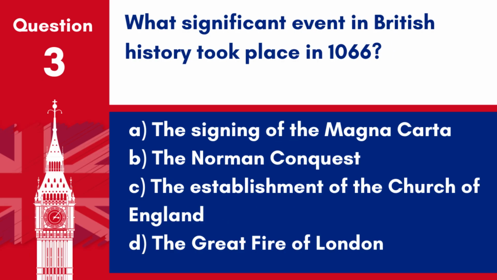Question 3. What significant event in British history took place in 1066? A. The signing of the Magna Carta. B. The Norman Conquest. C. The establishment of the Church of England. D. The Great Fire of London. Answer: B. The Norman Conquest. The significant event in British history that took place in 1066 was the Norman Conquest.